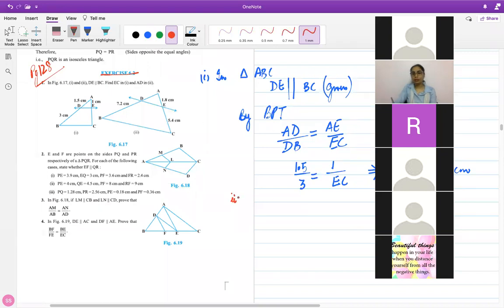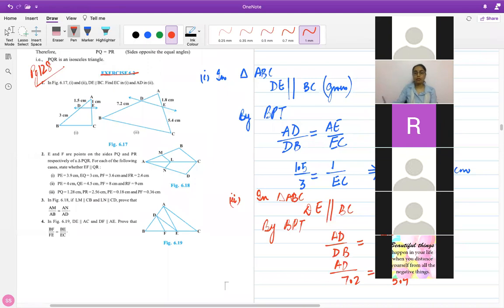And similarly for the second part, again you have triangle ABC. DE is parallel to the base of the triangle. Then by BPT the ratio will be equal, the ratio of the parts. So you have AD upon DB equals AE upon EC. Use the values and find out the measurements. You get AD upon 7.2 equals 1.8 by 5.4. Simplify and evaluate your answer. What's the measure for AD?